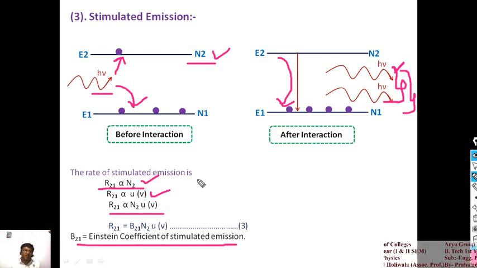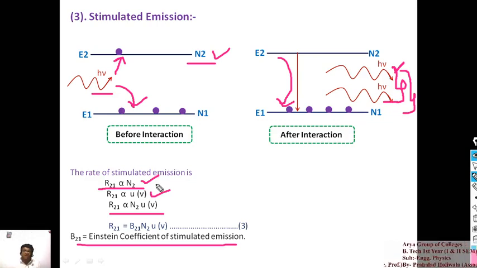So there are three possibilities explained by Einstein, and it is a very beautiful concept about nature. He explained how it works when a photon interacts with matter, what the possibilities are, which parameters the process depends upon, and what will happen after the interaction.